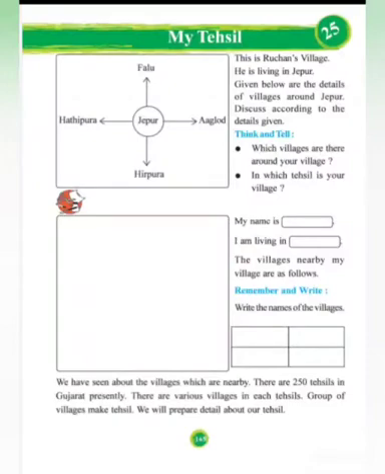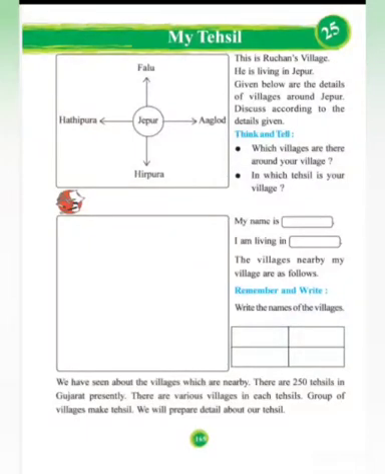This is Ruchan's village. He is living in Jaipur. Given below are the details of villages around Jaipur. Discuss according to the details given. Now look at the map. Jaipur is given and kept in the center, and the nearby areas surrounding Jaipur are Falu, then Hirapura, then Hathipura and Aglod.